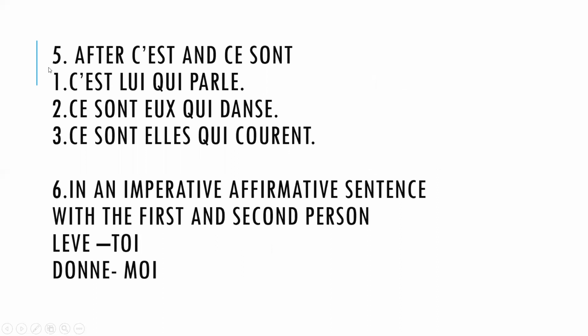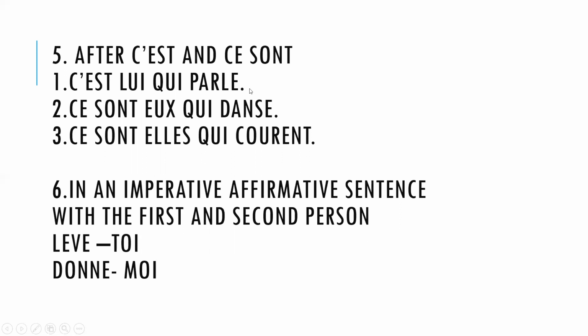Now, where we are going to use the pronom tonique, one more example: after c'est and ce sont. Comme vous pouvez dire, après votre verbe être, on peut utiliser les pronoms toniques. C'est lui qui parle bien. So, what is the pronom tonique here? Here, lui is your pronom tonique.